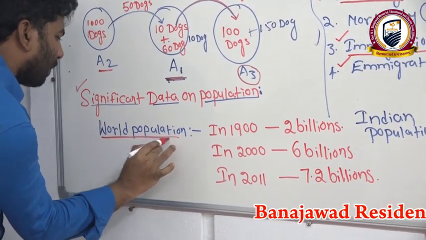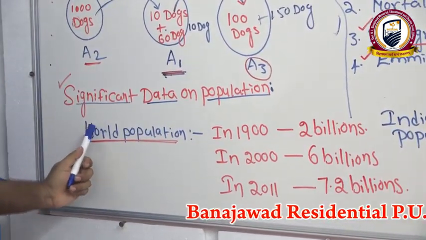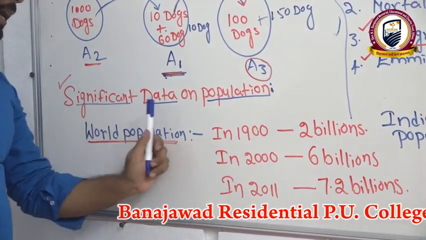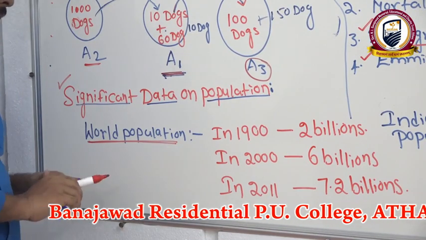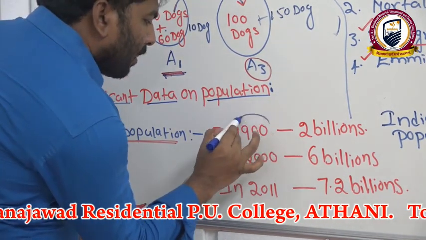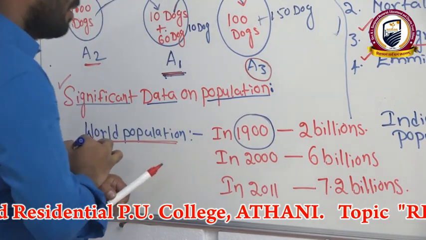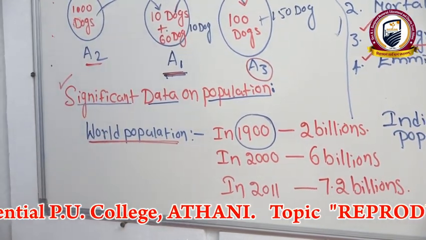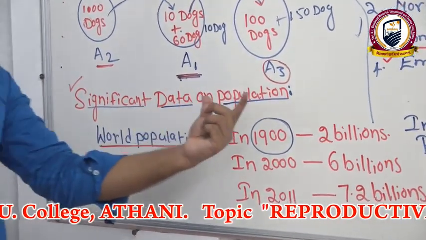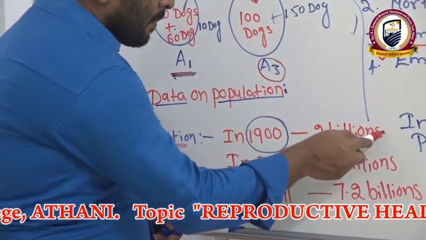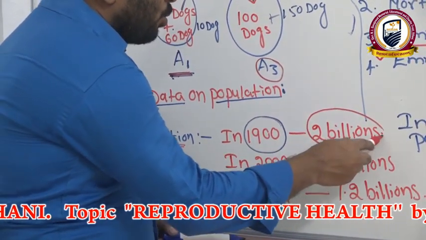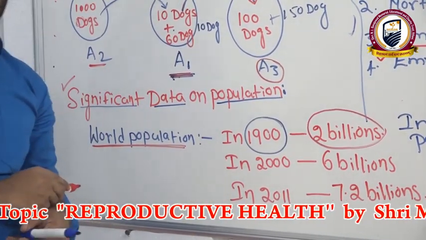Okay, significant data on population. First we can take the data worldwide. In the year 1900, we can consider the world population to be 2 billion.